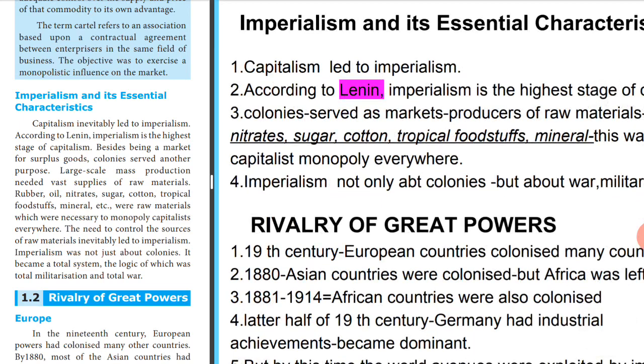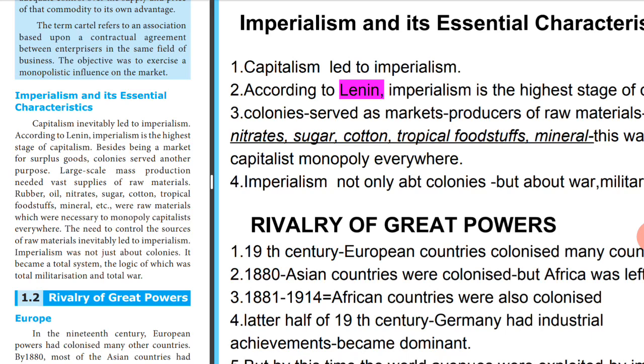So here capitalism led to imperialism. Why was there a need for imperialism? Because countries were in a search to earn more and more money. That means they were capitalist countries. So that made them enforce their power over other countries. So capitalism was the main reason for imperialism to take place.